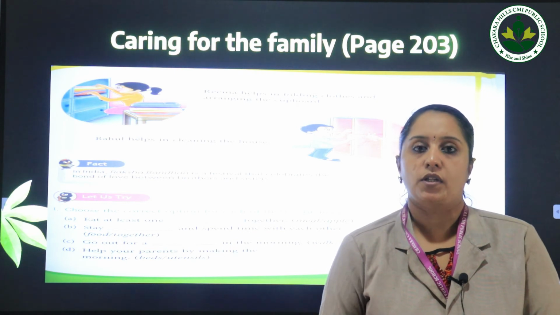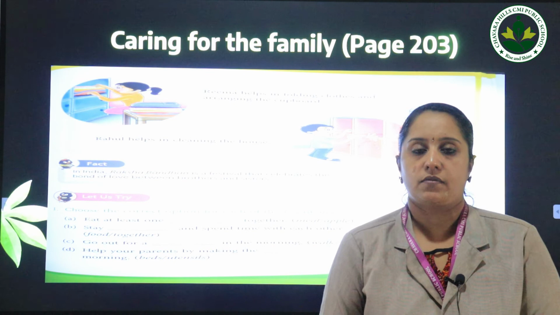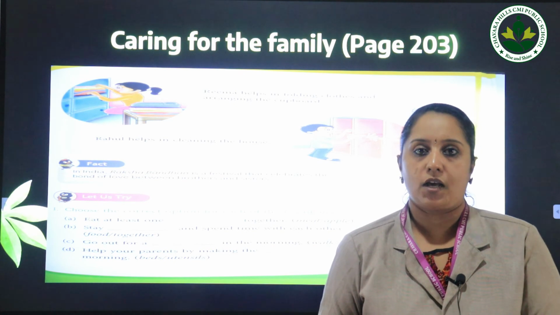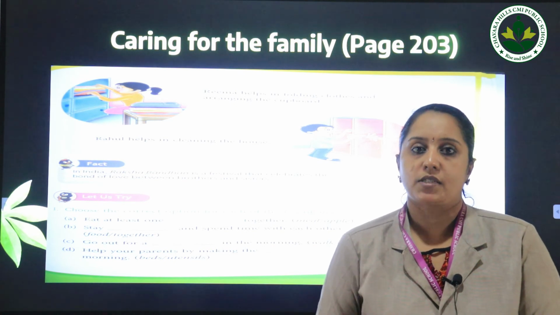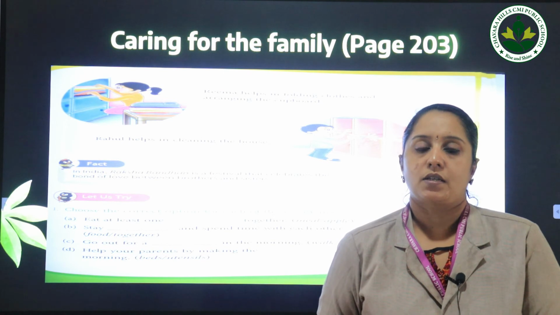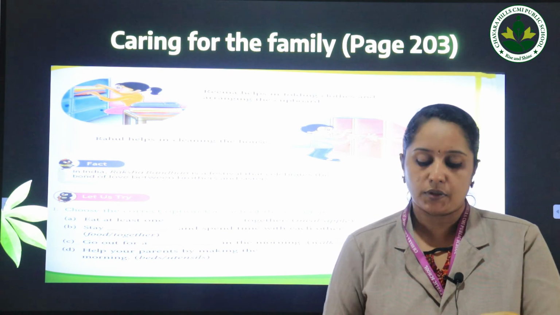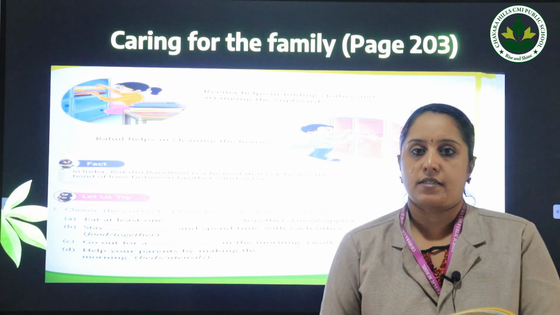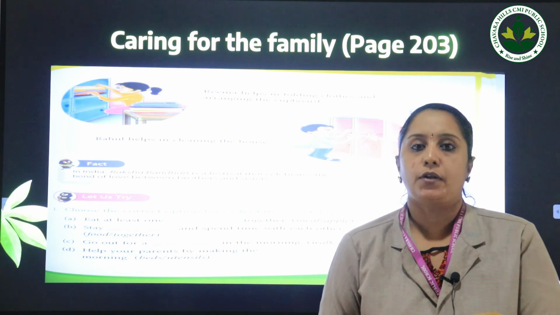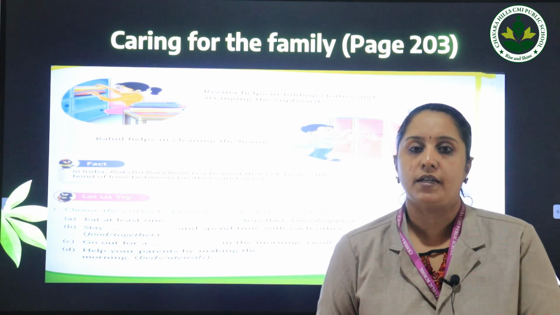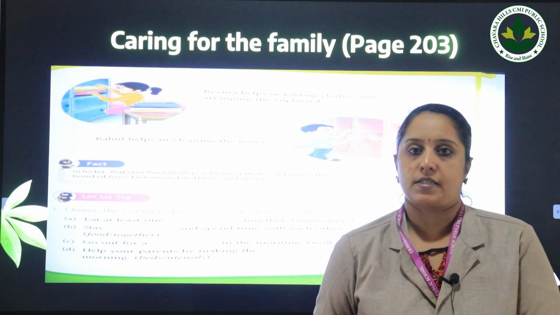Normally in North India we see this festival being celebrated. In Kerala also some people celebrate this. Okay, so that is about Raksha Bandhan. Now there is an exercise in your textbook, let us try, that you can do as homework. You can just mark it and during our live session we will discuss it.